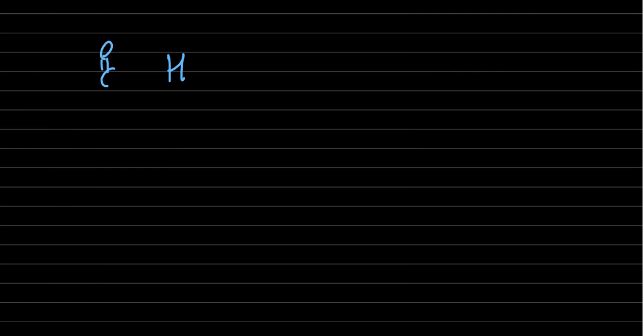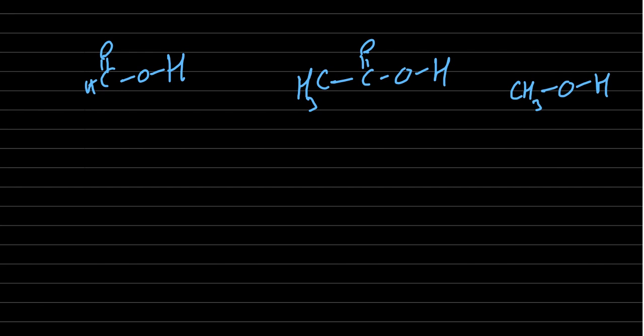C double bond O, formic acid, CH3 C double bond O, H, and CH3OH, alcohol.